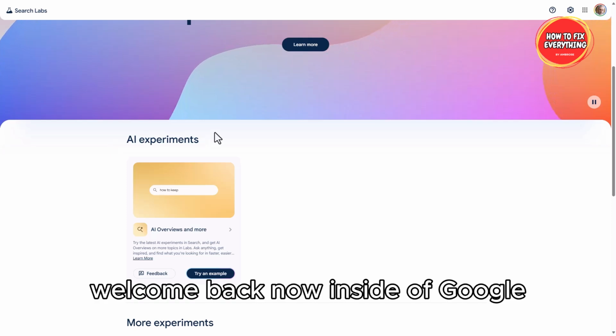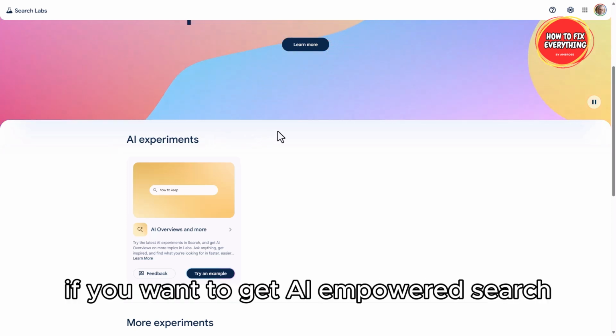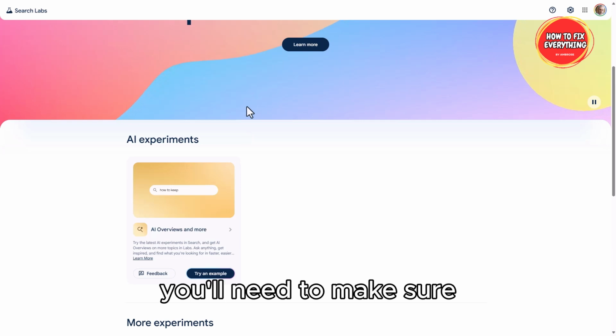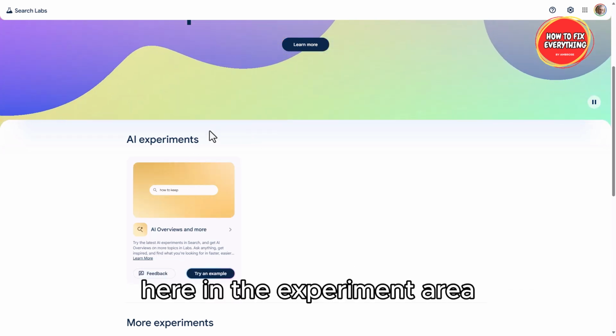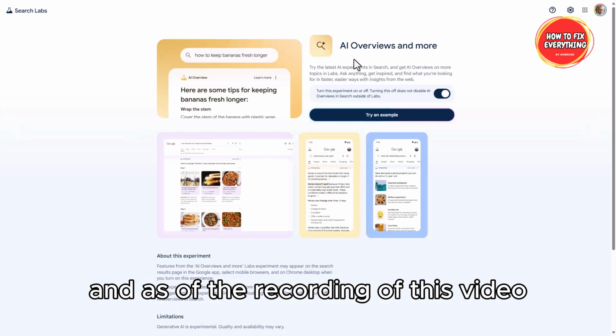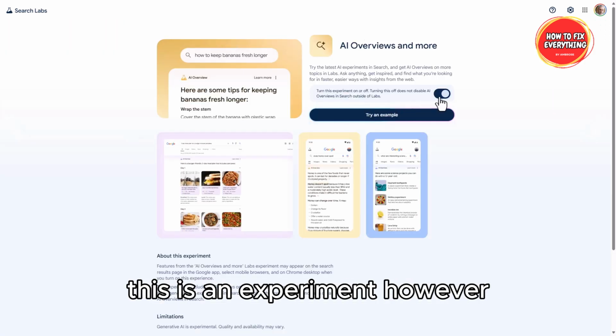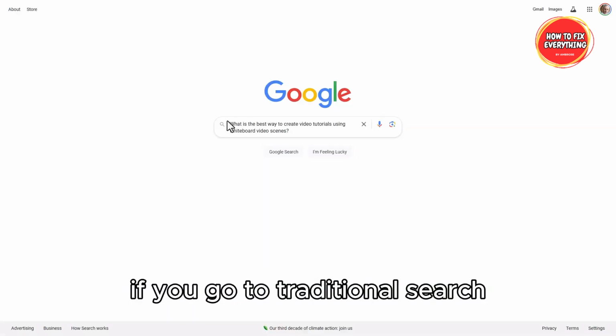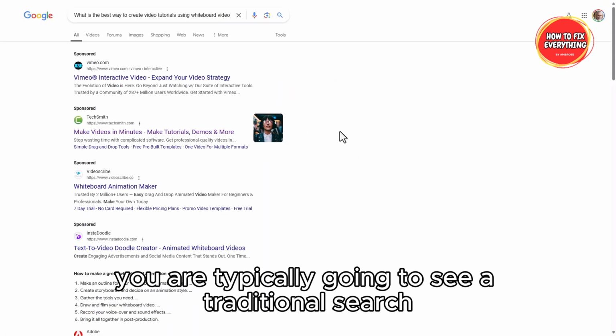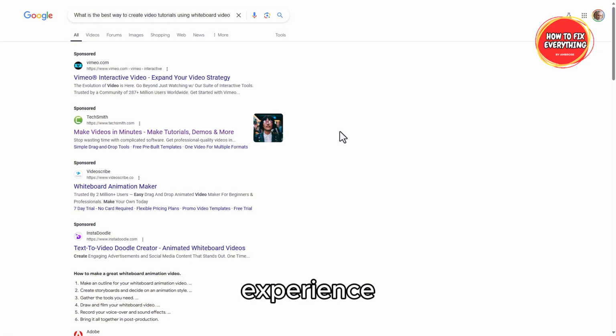Welcome back. Now, inside of Google, if you want to get AI-empowered search, you'll need to make sure that your search overviews are turned on here in the experiment area. And as of the recording of this video, this is an experiment. However, if you go to traditional search, you are typically going to see a traditional search experience.